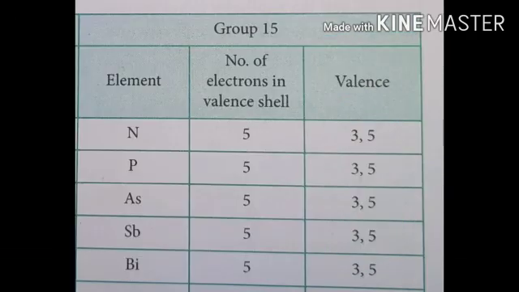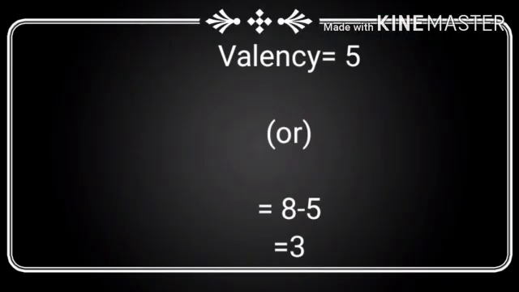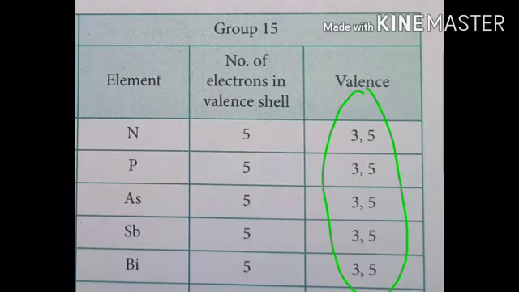Let us consider 15 group elements. 15 group elements are nitrogen, phosphorus, arsenic, antimony, bismuth. These elements have the same number of valence electrons, that is 5. Already we know valency equals the number of valence shell electrons or valency equals 8 minus the number of valence shell electrons. So the valency of 15th group elements is 5 or 8 minus 5 equals 3. So the valencies of 15th group elements are 3 and 5.